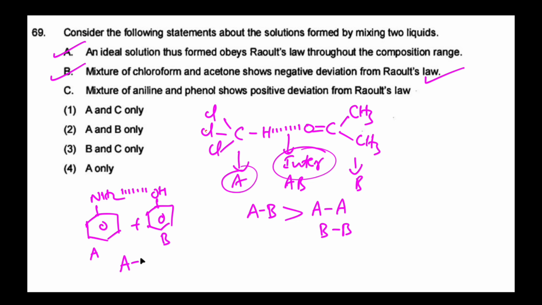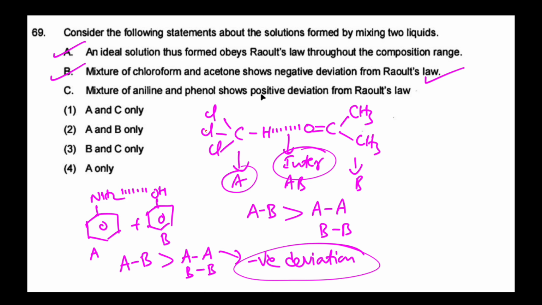Here also AB interactions are stronger than AA and BB, so it also shows negative deviation from Raoult's law. But they gave positive deviation from Raoult's law, so this is a wrong statement. So only statements A and B are correct. The correct option is the second option.